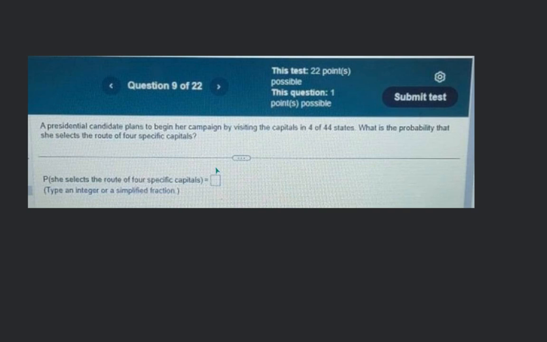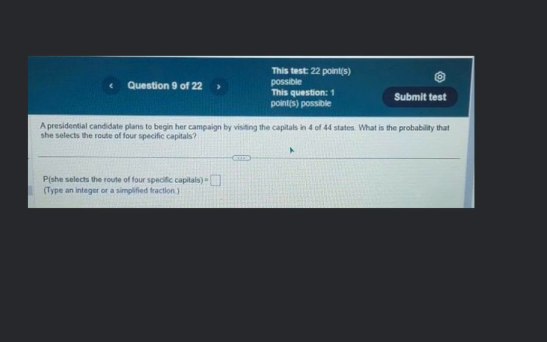Before we proceed further, student, can you please let me know what exact help you need in this one? Are you looking for a solution, or would you like to understand the concept? Concept in the sense of how to do this question, so that we can proceed accordingly. If you want to understand the concept, I'll go step by step and explain the entire steps. If you need the solution, I'll try to make it quick and get the answer for you. Do you know how to get the probability?